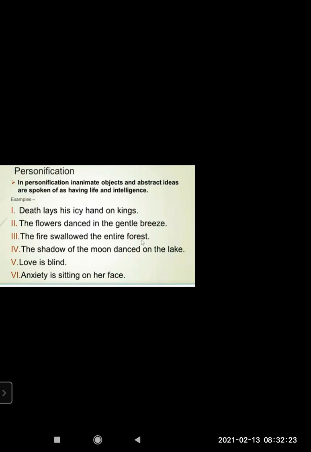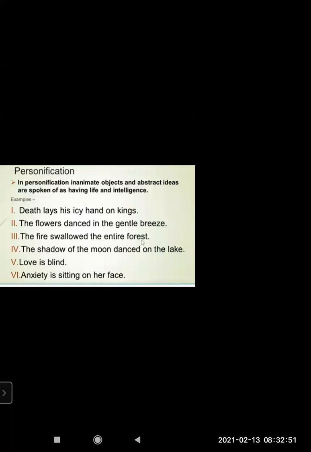The flowers dance in the gentle breeze. The flowers move when the wind blows or the breeze is there. So it moves, but it doesn't dance, just like human beings or children dance in the festivals and all. But it's given here, flowers, abstract ideas are spoken of like we can imagine flowers dancing.